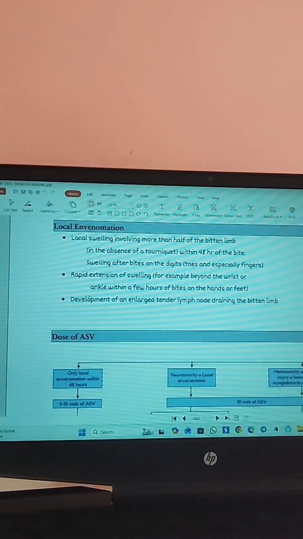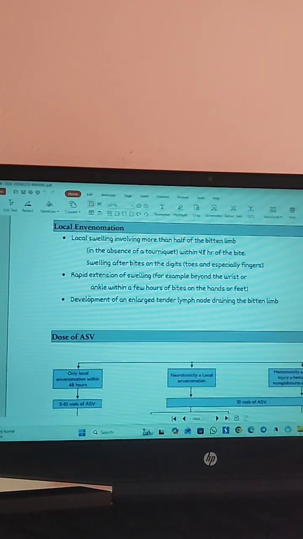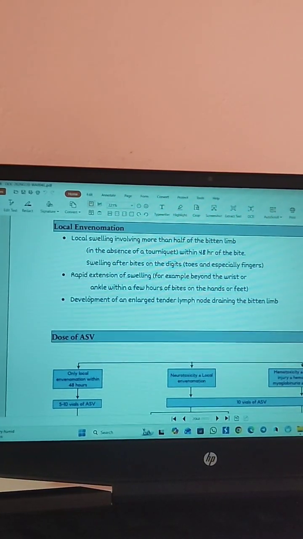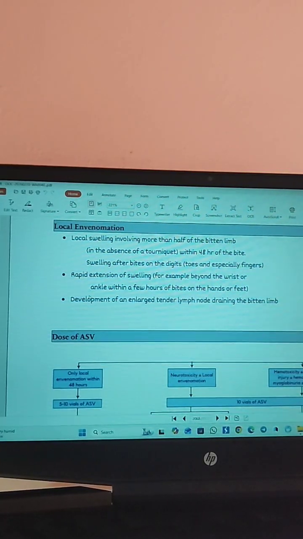And second is rapid extension of the swelling, for example, beyond the wrist or ankle within a few hours of bites on hands or feet. That I said in the earlier statement also, there is rapid extension. If there was a bite on the hand or foot, this swelling was rapidly extending beyond the wrist or the ankle within a few hours of bites on the hands or feet. And development of an enlarged tender lymph node draining the bitten limb.